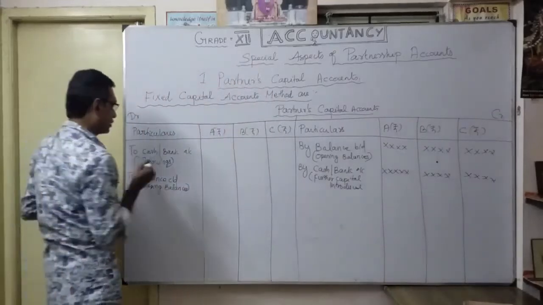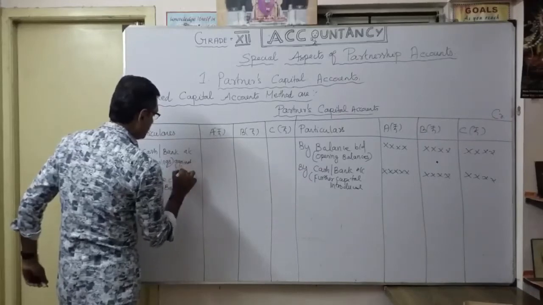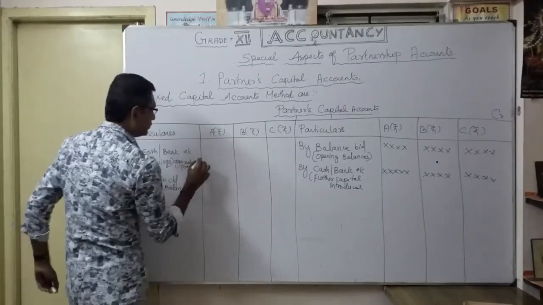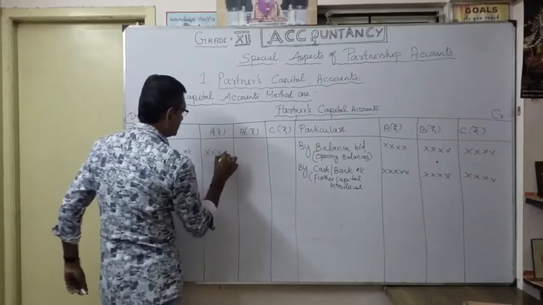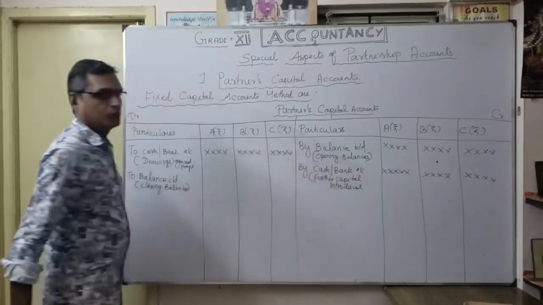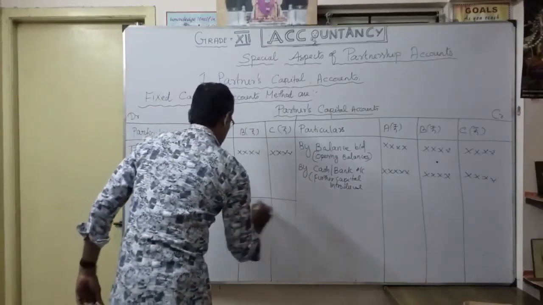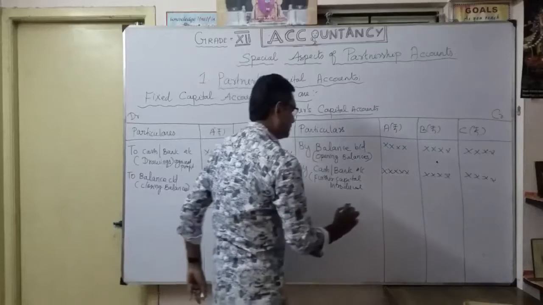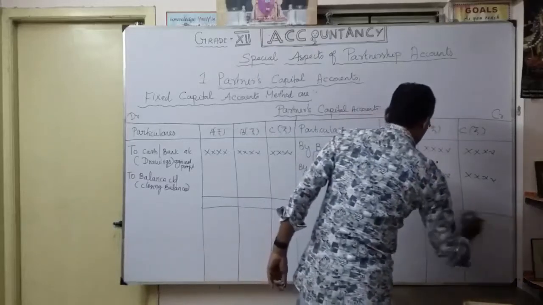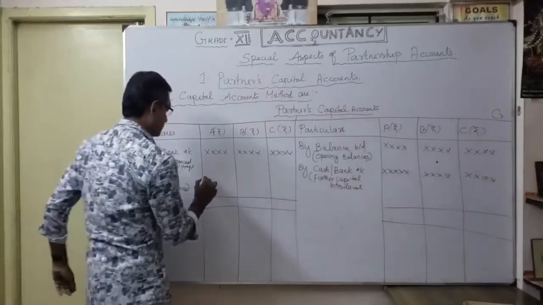Suppose you have drawings against profits, you want to show them on the debit side. So now we are going to close. Those are the only four pieces of information we want to show in a partner's capital account. Simple one.